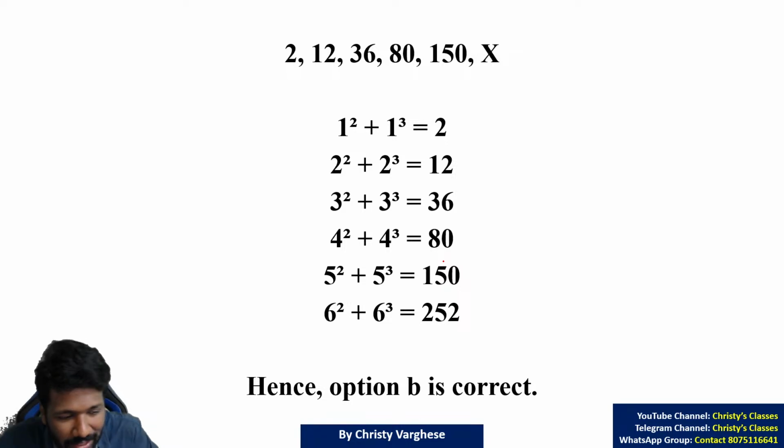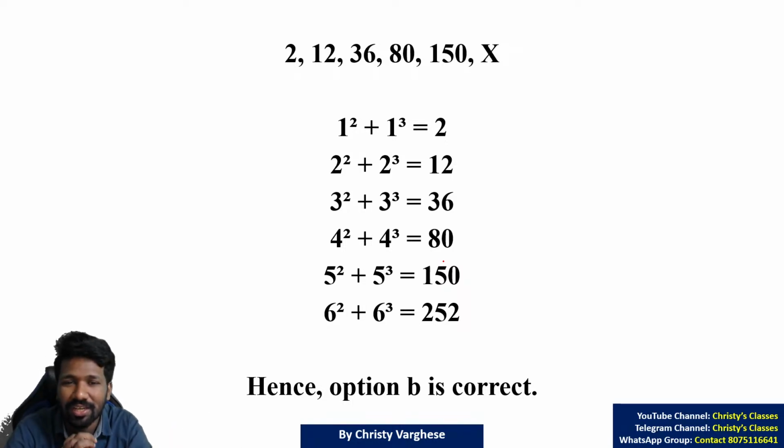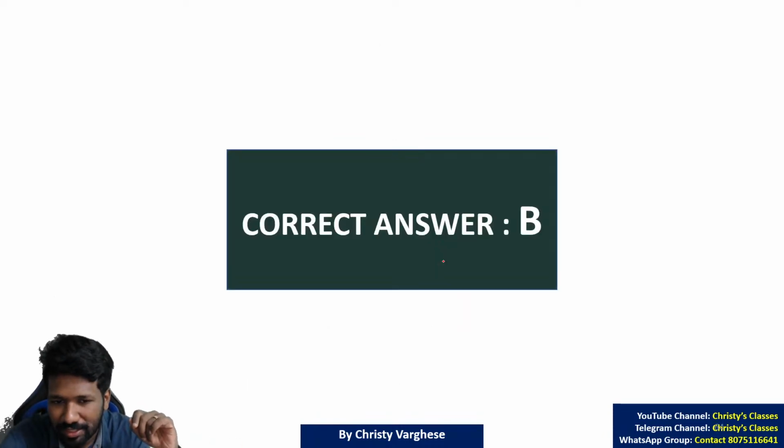I totally agree, in the exam hall thinking this much and getting this idea is not that easy. That's why I told you that variations of the sequences we discuss now are possible. So we discussed squaring numbers, cubing numbers. Here both of them are added together, so it is not that easily recognizable. Seeing more and more questions, you will get an idea. These are the different ways questions can be asked. That will give you confidence to identify the sequence faster.